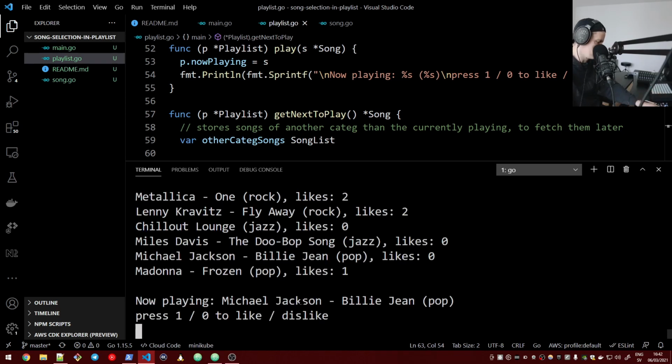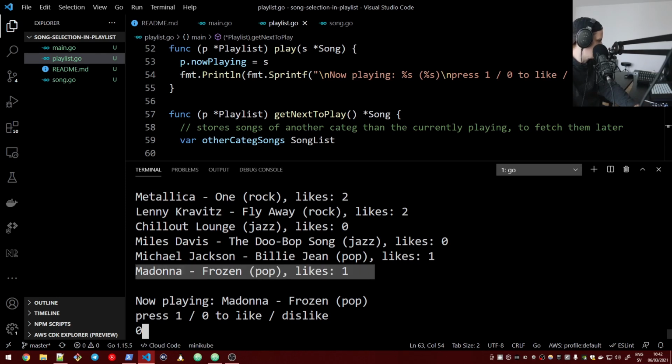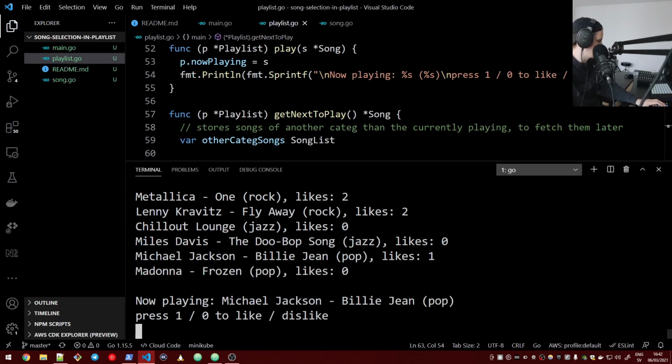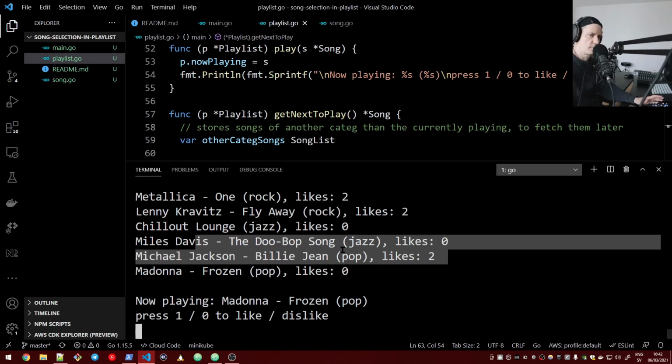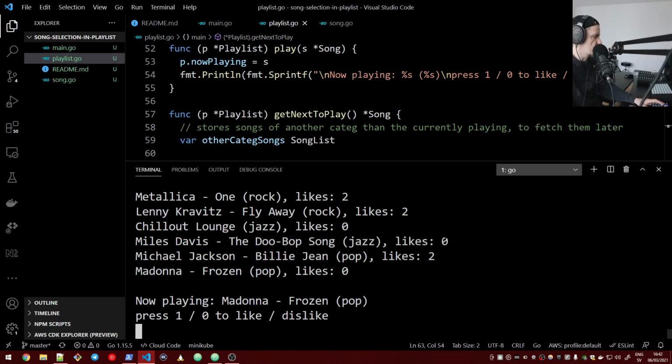Of course, we can also dislike this one. So it has 1 like, but we dislike it. Now it has 0 likes again. So you get the point. One thing we can do here is, we have 2 likes, 0, 2 likes. It's kind of hard to follow, right? We could do a sorting here.